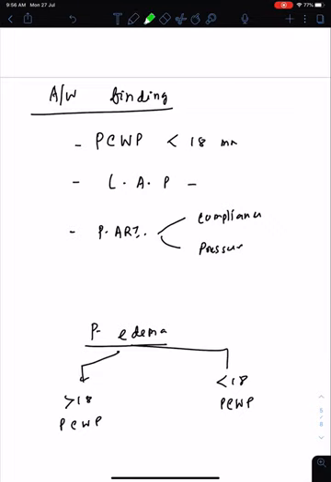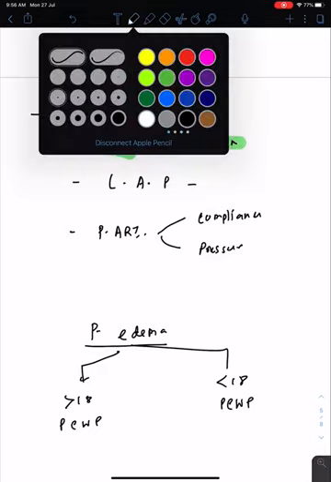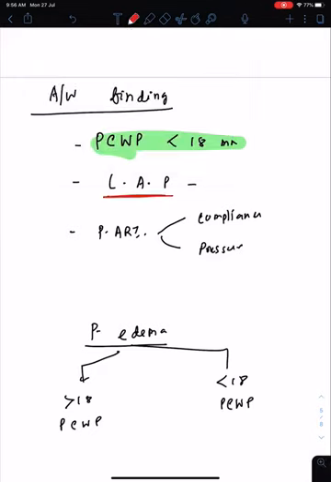There are some associated findings, like pulmonary capillary wedge pressure. It's less than 18. One thing you have to remember is that left atrial pressure is normal in case of ARDS. And in the pulmonary artery, the compliance gets reduced, but the pressure gets increased. Pulmonary capillary wedge pressure less than 18 is a very important point.